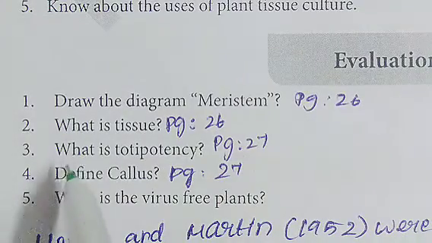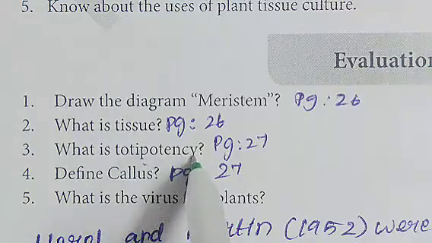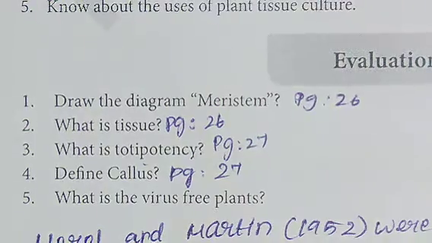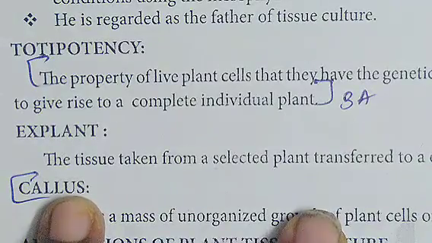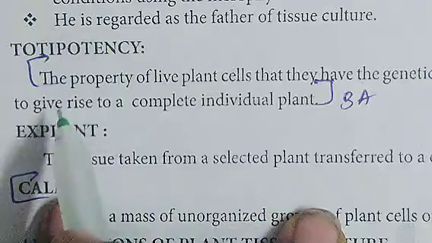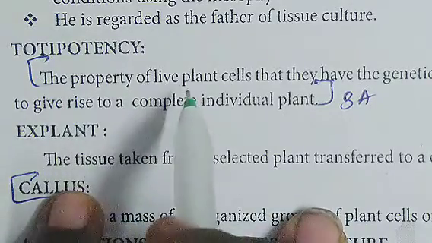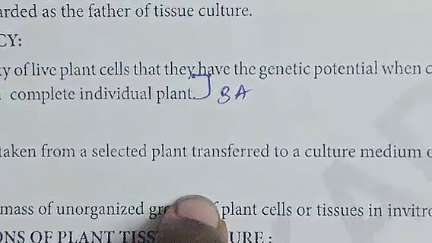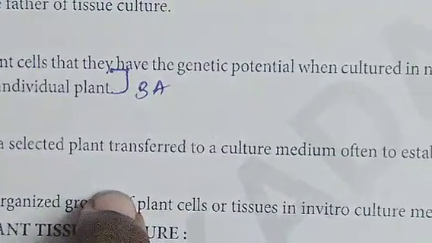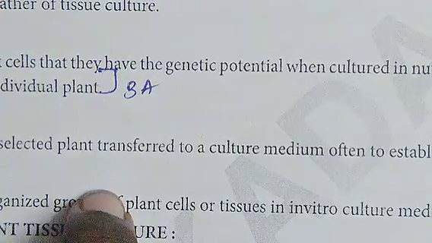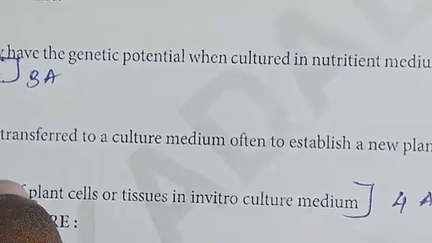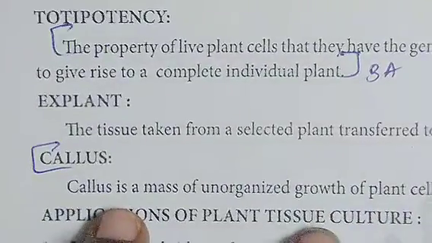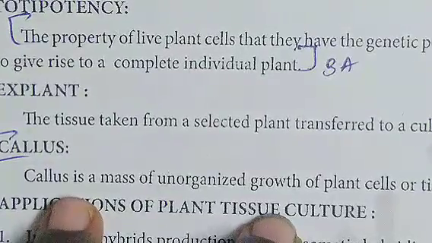Next, third question, what is totipotency? The definition of totipotency is the property of live plant cells that they have the genetic potential, when cultured in nutrient medium, to give rise to a complete individual plant.